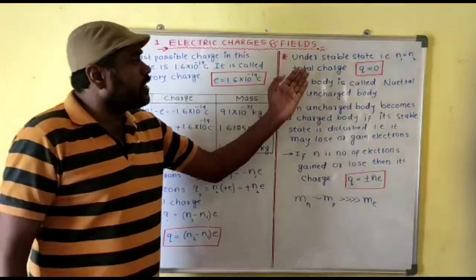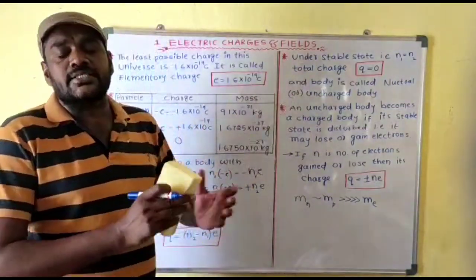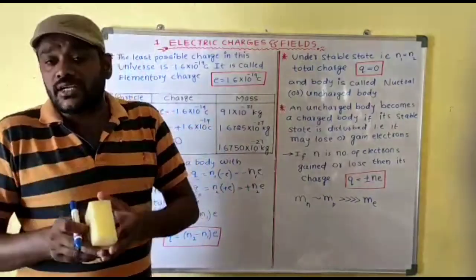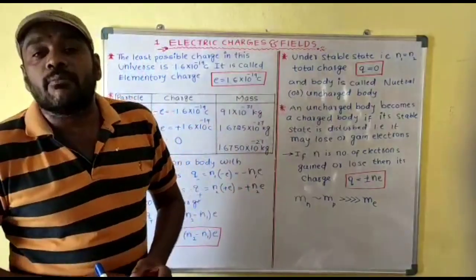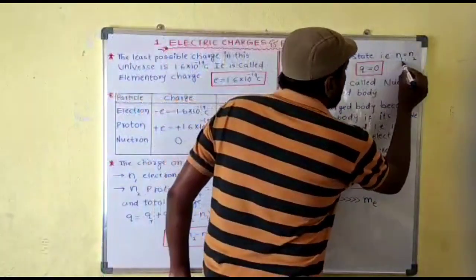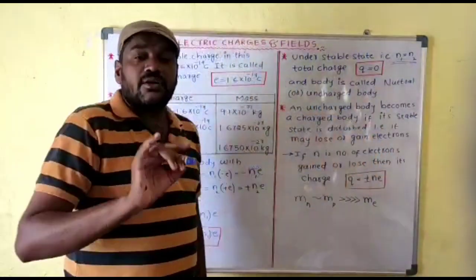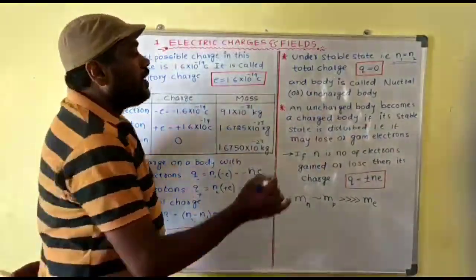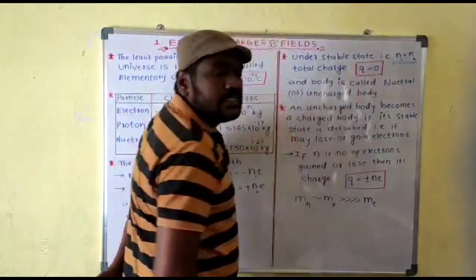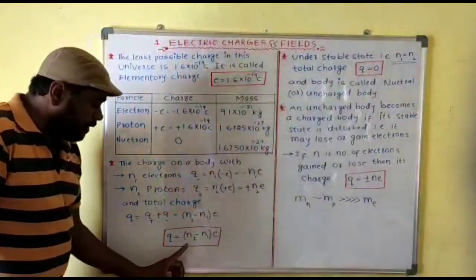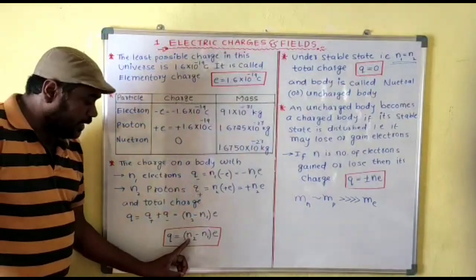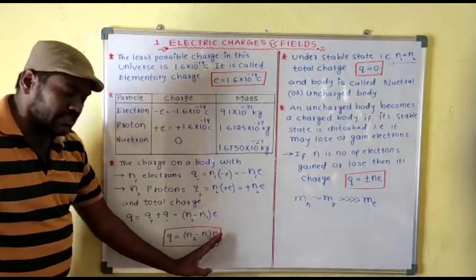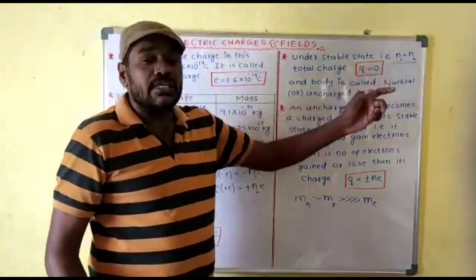Now, come to another important point. Under stable condition. What is the stable condition? A condition in which the number of electrons is equal to the number of protons. When the number of electrons is equal to the number of protons, that condition of the body or material is called a stable condition. So under stable condition, the total charge of the body is equal to 0. Why? Because in this formula you substitute both as equal. So in place of n2 you substitute n1. n1 minus n1 becomes 0. 0 into anything is 0. Therefore the total charge of the body is equal to 0.